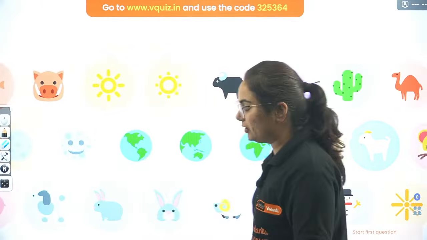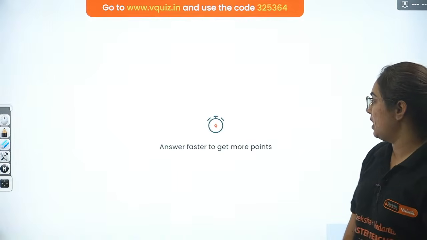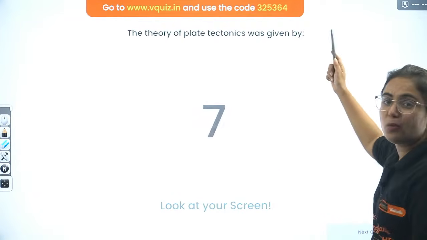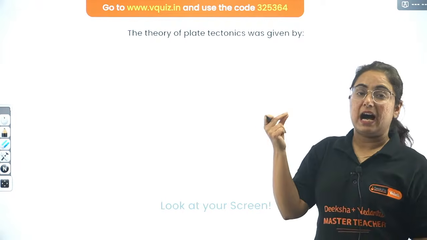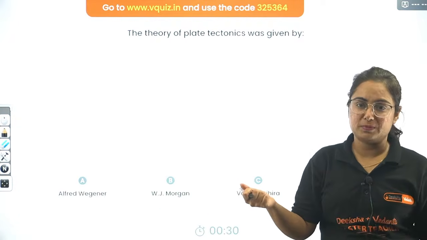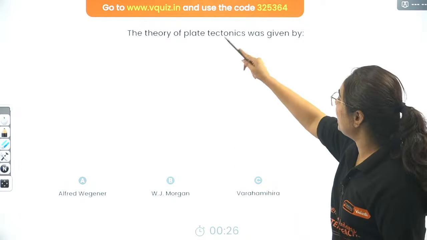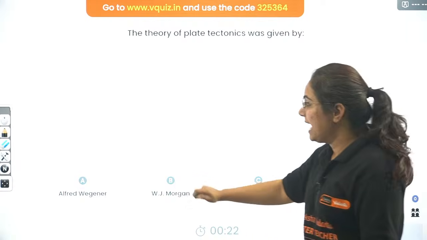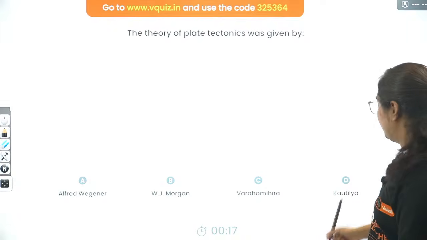Here is the first question of the day for the VQuiz. The theory of plate tectonic was given by, very easy. You have 25 seconds to solve it: Alfred Wegener, W.J. Morgan, Varahamihira, or Cortelyou.